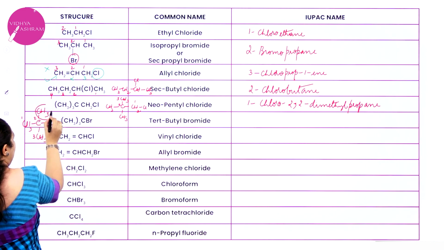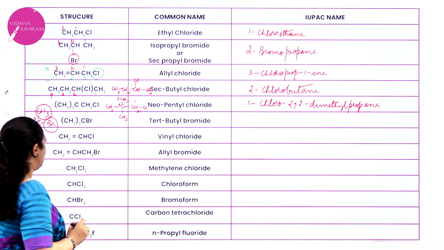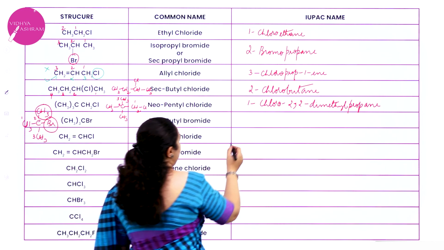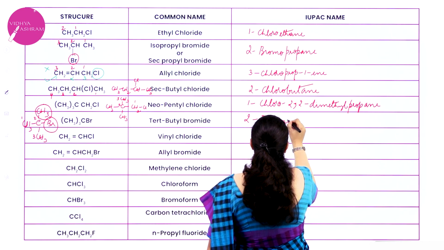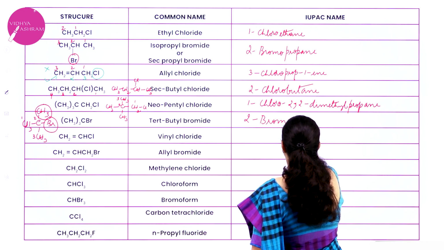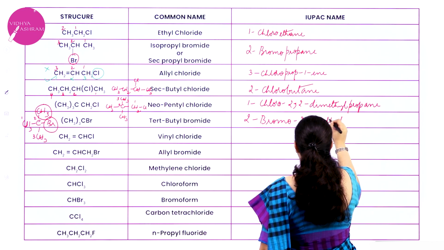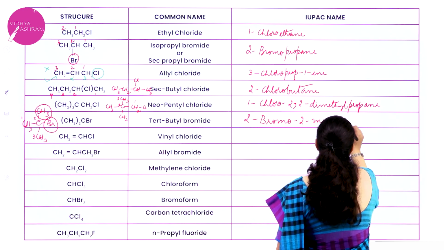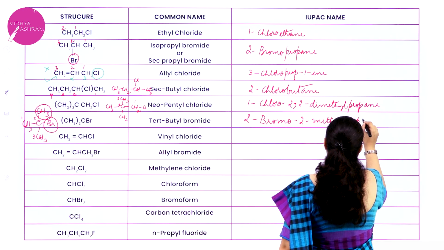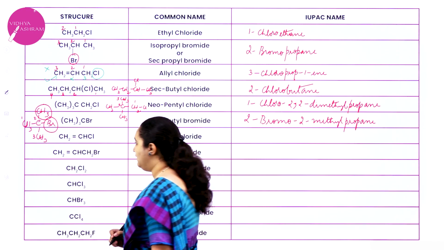So the second carbon atom has got the methyl group as well as the bromine group. So it will be 2-bromo-2-methyl. How many carbon atoms in the root word? 3 carbon atoms. So it is propane. Okay. So I hope you have understood up till here.